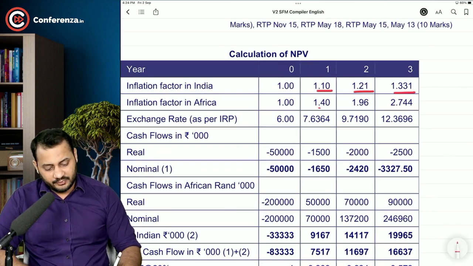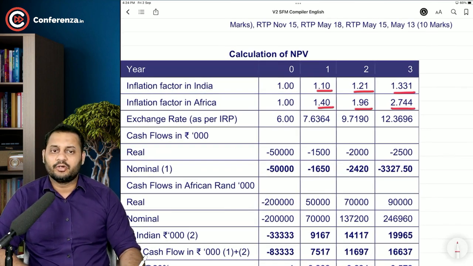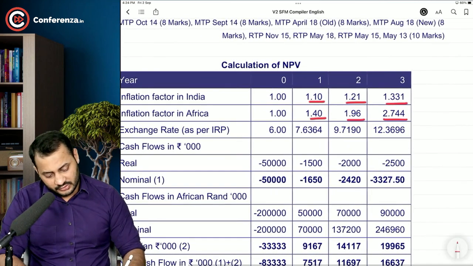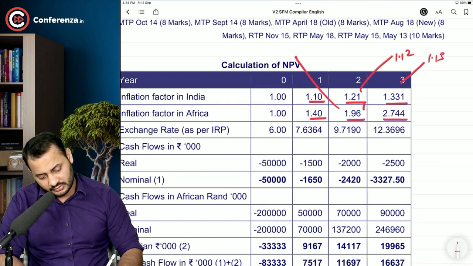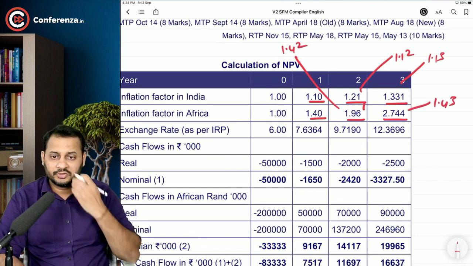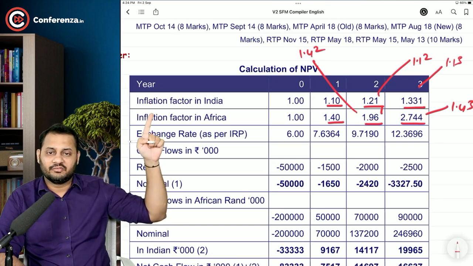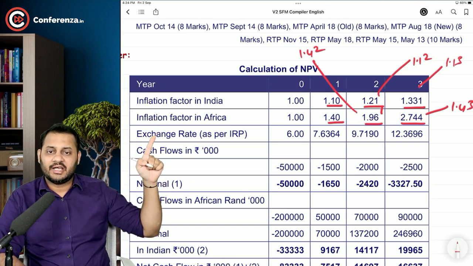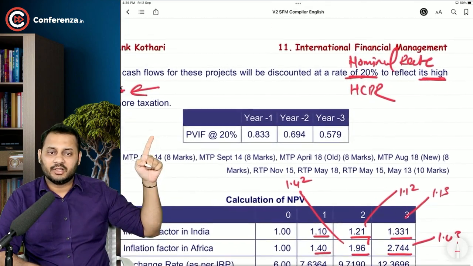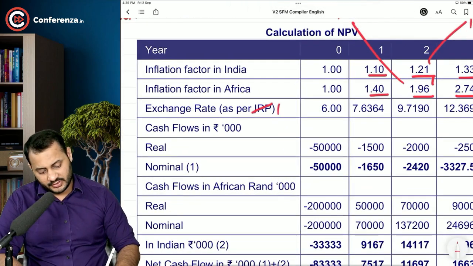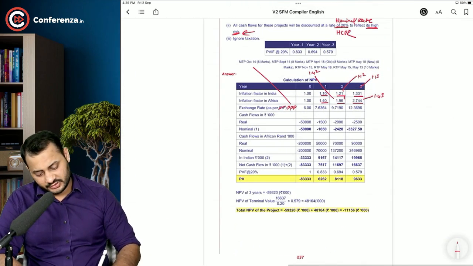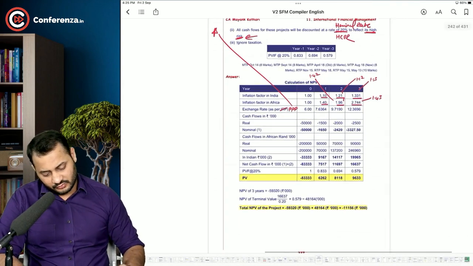See, 1.1, 1.21, 1.331. And if you take 40%, it's 1.4, 1.96 and 2.744. I will just write down: this is 1.1 square, this is 1.1 cube, this is 1.4 square, and this is 1.4 cube. So these are the indexes: inflation factor and exchange rate as per IRPT. Now it should be as per PPP, purchasing power parity theory, because inflation rates are given. What is the spot rate?